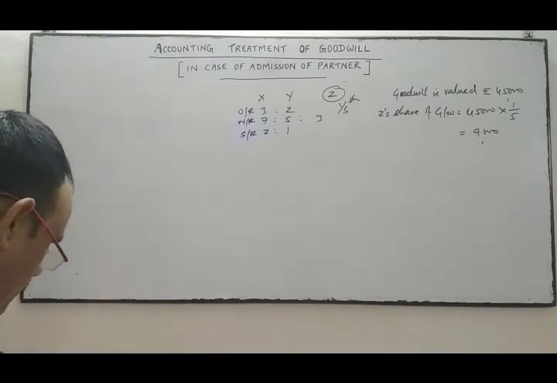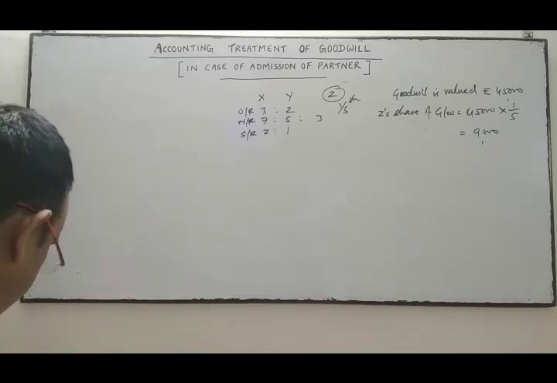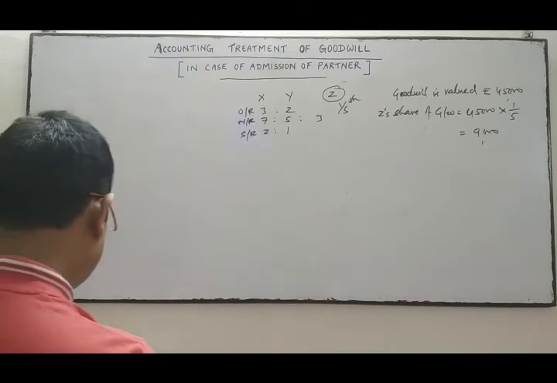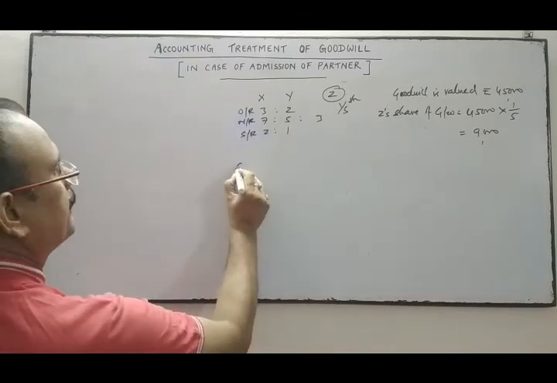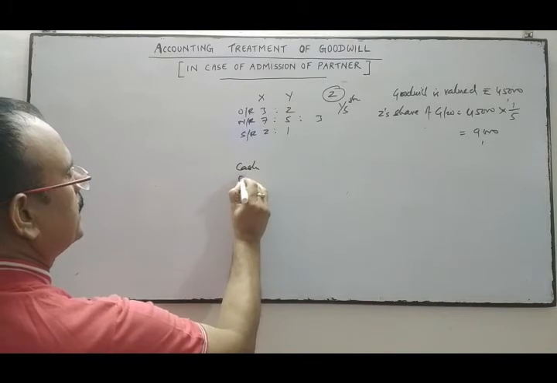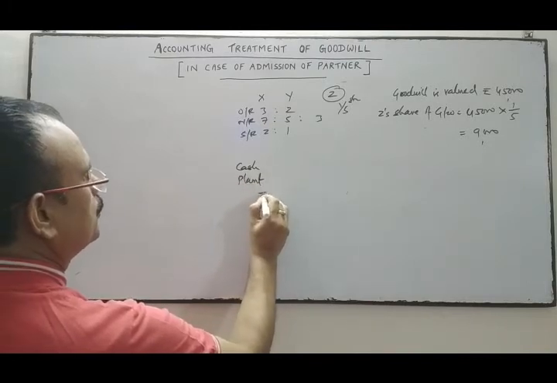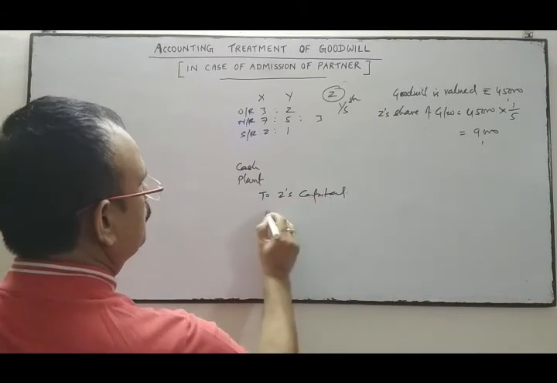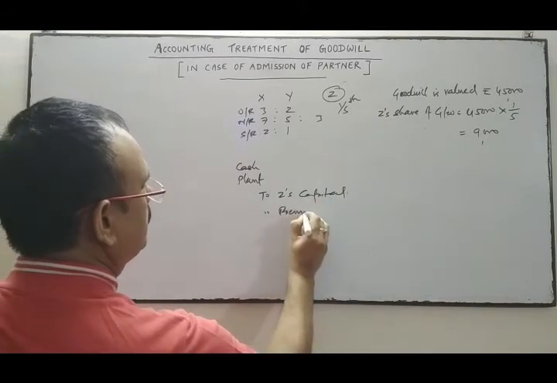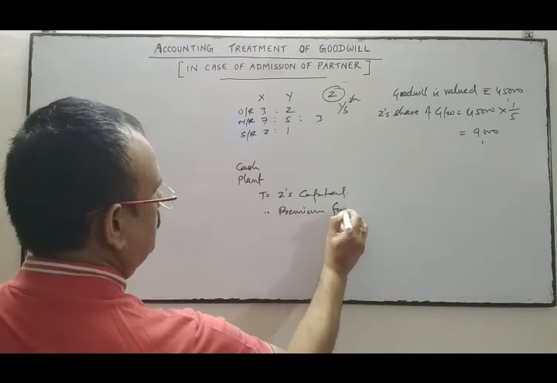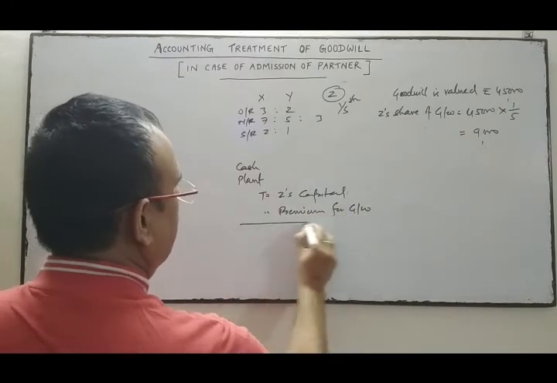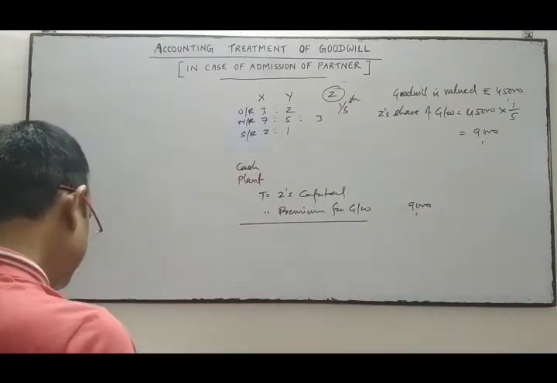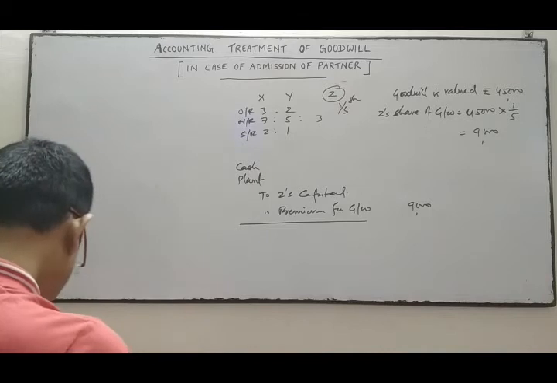Now Z brought his share of goodwill in cash and brought 10,000 in cash and plant costing rupees 50,000. So cash account debit, plant account debit, to Z's capital, to premium for goodwill. And we know the premium for goodwill of Z is 9,000.